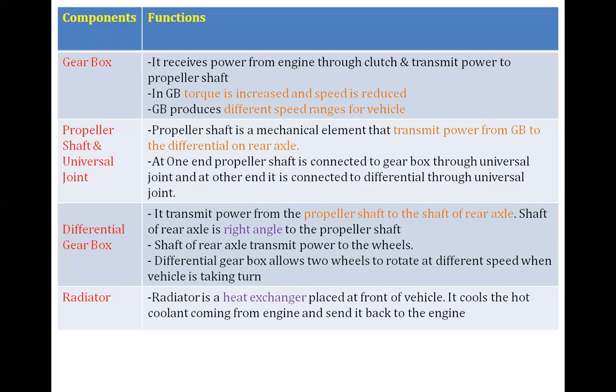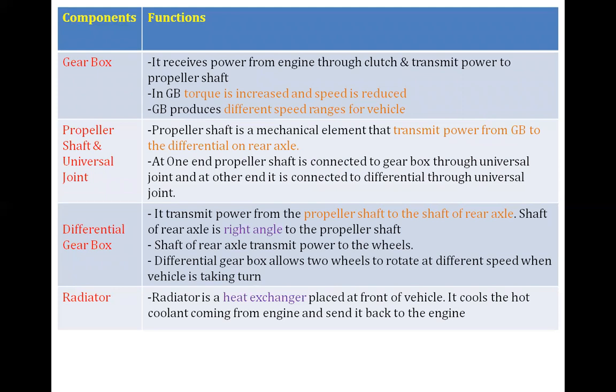Then a gearbox. It receives power from the engine through the clutch and transmits power to the propeller shaft. In the gearbox, torque is increased and the speed is reduced. Gearbox produces different speed ranges for the vehicle. Propeller shaft and the universal joint. The propeller shaft is a mechanical element that transmits power from the gearbox to the differential on a rear axle.